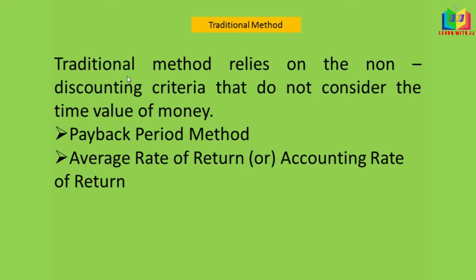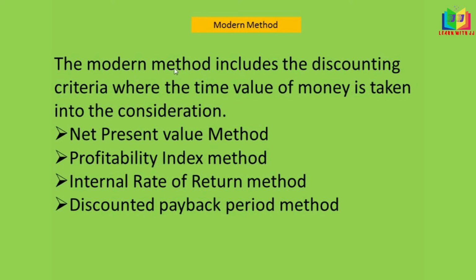Under this method we have the payback period method and the ARR method. The modern method includes discounting criteria, that is, the time value of money is considered here. Under the modern method we have net present value method, profitability index method, internal rate of return method, and discounted payback method. In our upcoming videos we'll see all of these.